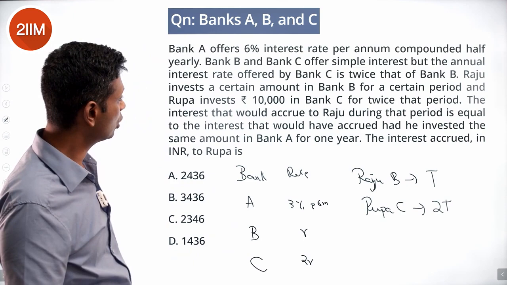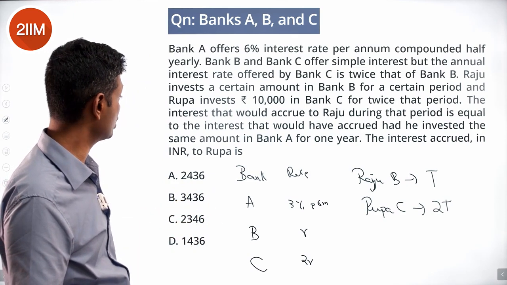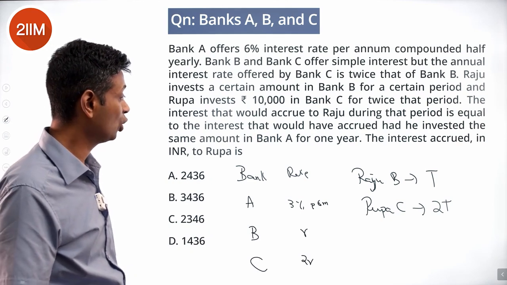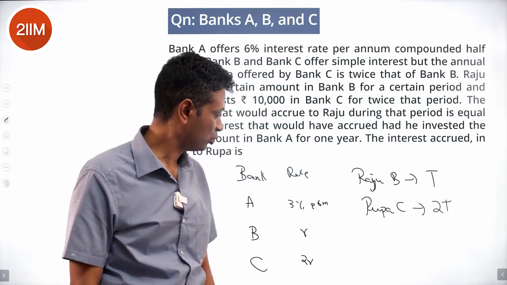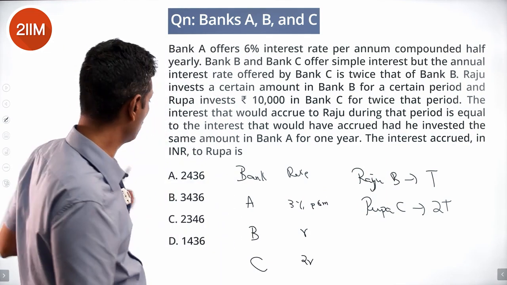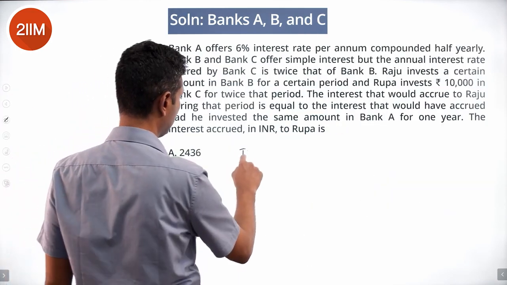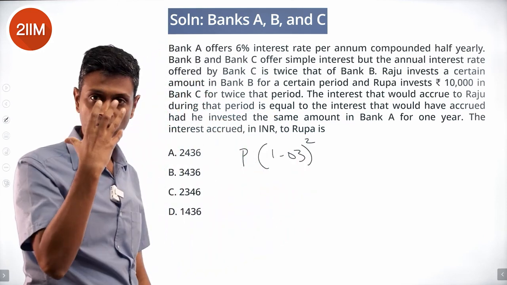The interest that would accrue to Raju during that period is equal to the interest that would have accrued had he invested the same amount in Bank A for 1 year. In that time period, same amount as Bank A in 1 year. Bank A in 1 year would be P into 1.03 whole square. That's the amount it would have become.